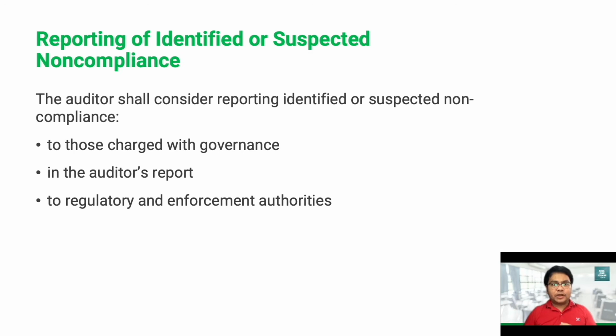Okay, finally, to report identified or suspected non-compliance, we have to consider once we have identified it in our audit procedures. Remember earlier, we have indicators, and having discussed that with management, depending on the result of our findings and courses of action, we have to consider whether we still have to report that incident to those charged with governance, particularly the audit committee. We also have to consider if there's a need to include that in our auditor's report, and finally, to government and enforcement authorities.